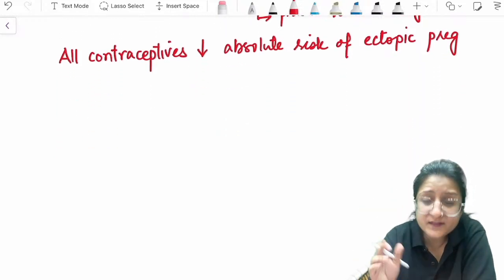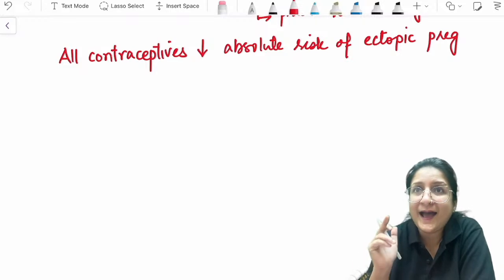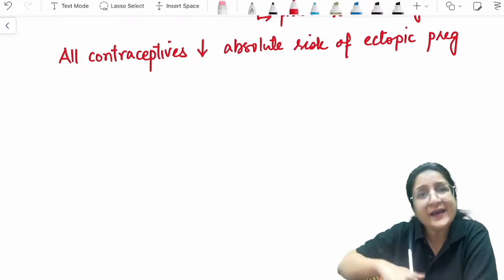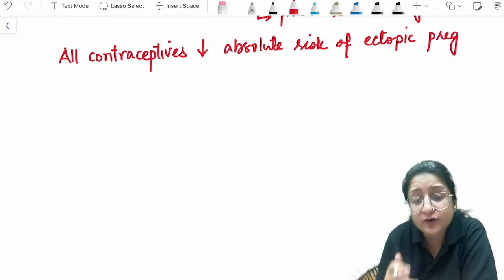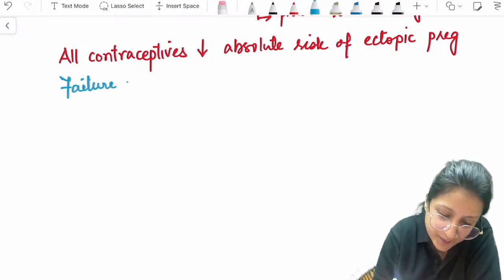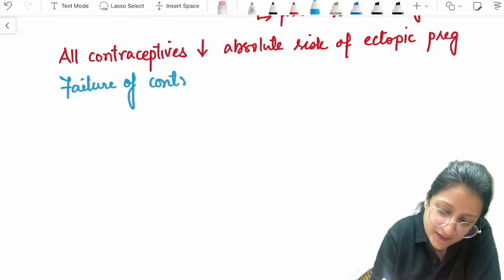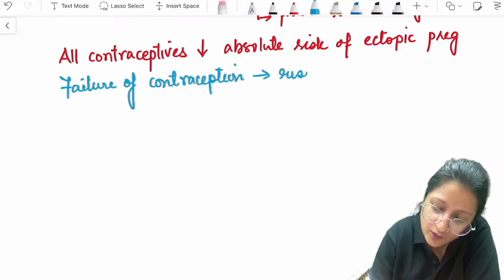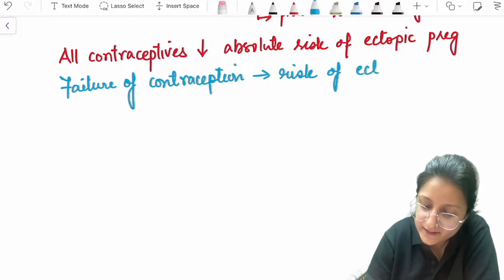But when a woman is on some contraceptive method and she conceives while on that method, that means failure of contraception. When there is failure of contraception, then of course the risk of ectopic pregnancy increases.